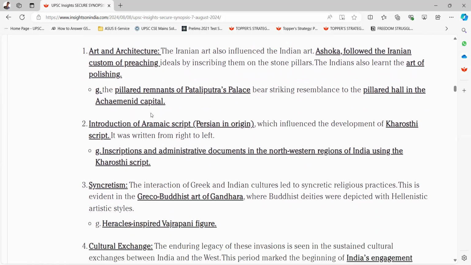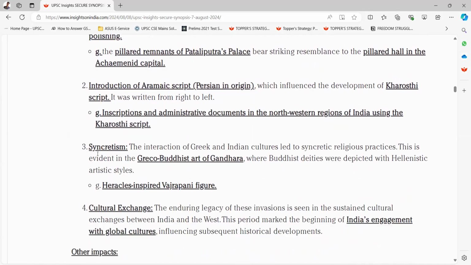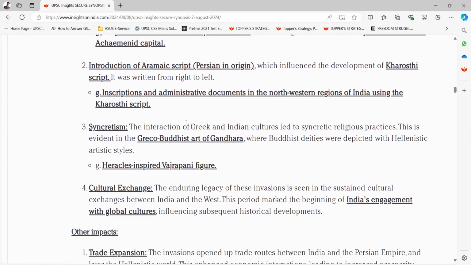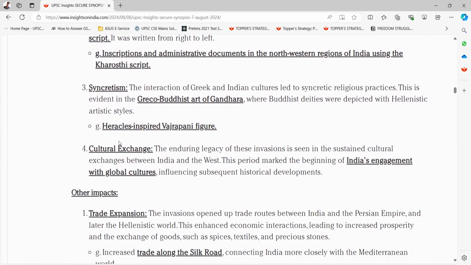Second is introduction of Aramaic script, Persian in origin, which influenced the development of Kharoshthi script. It was written from right to left. Example, inscriptions and administrative documents in the northwestern regions of India using the Kharoshthi script. Third is syncretism. The interaction of Greek and Indian cultures led to the syncretic religious practices. This is evident in the Greco-Buddhist art of Gandhara, where Buddhist deities were depicted with Hellenistic artistic styles. Example, Heracles inspired Vajrapani's figure.